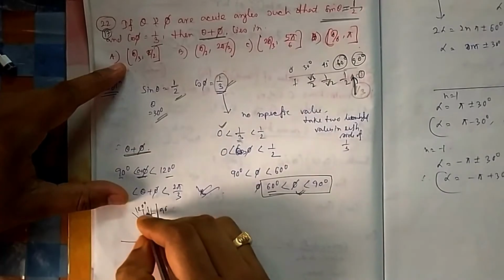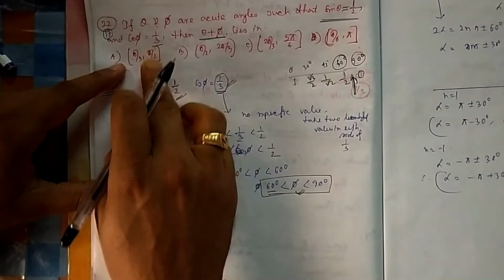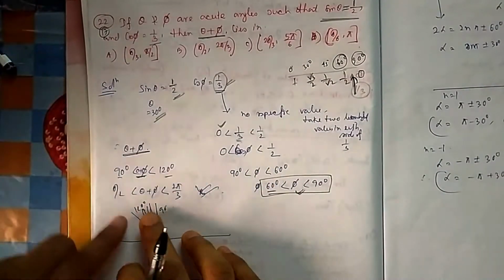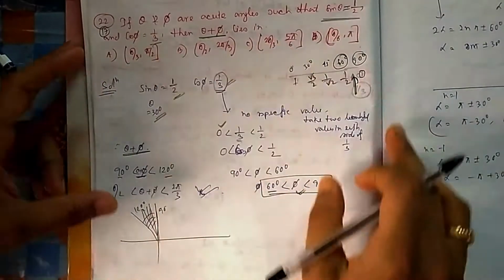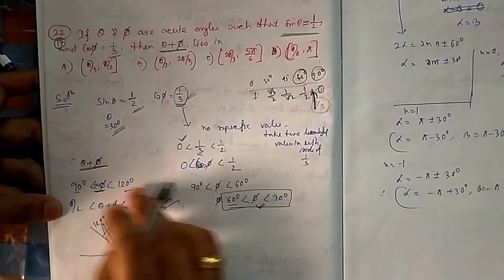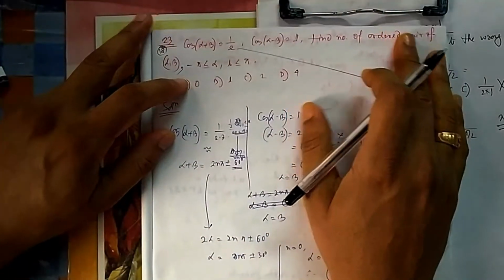It can take a small piece of this one. Suppose from here to here it can take, because we don't know the exact value, but it should not go beyond that. So from that you can check with the options. It is not necessary that it should match exactly. Now in question number 18, what they have given.